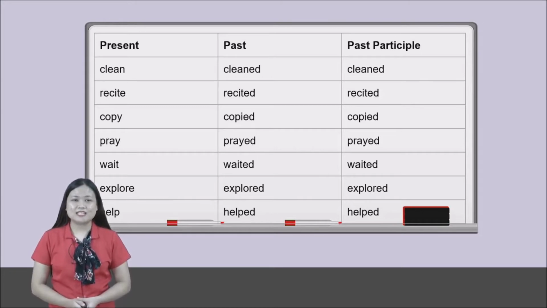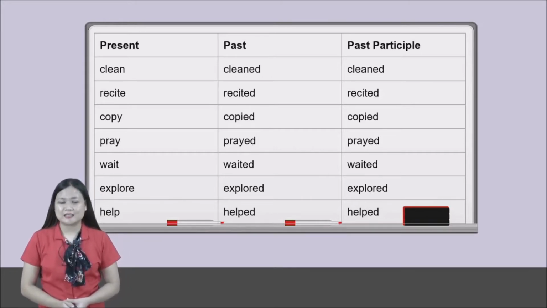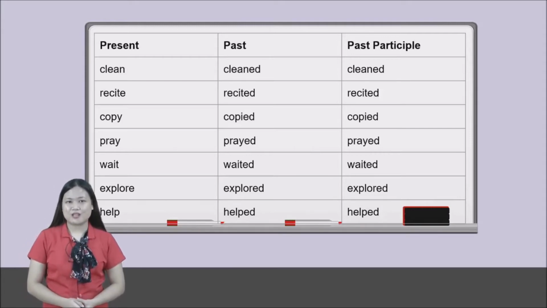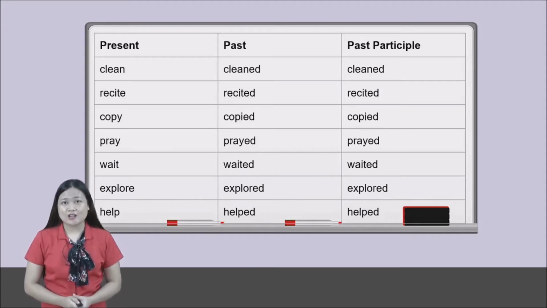Recite, recited, recited. Copy, copied, copied. Pray, prayed, prayed. Wait, waited, waited. Explore, explored, explored. Help, helped, helped. Can you name another example? Okay, very good. So that's regular verbs.